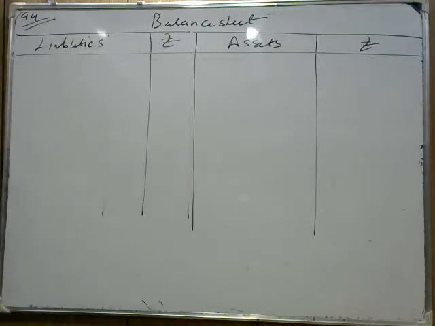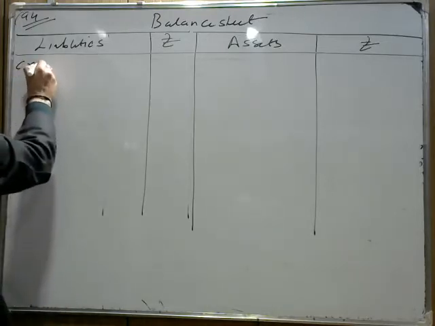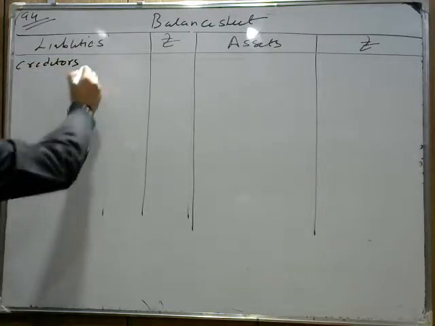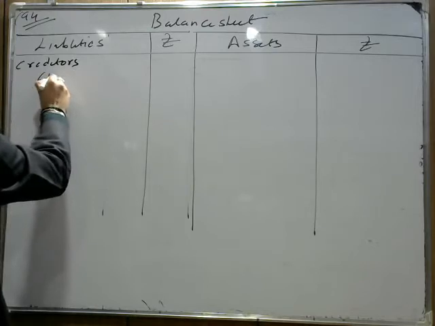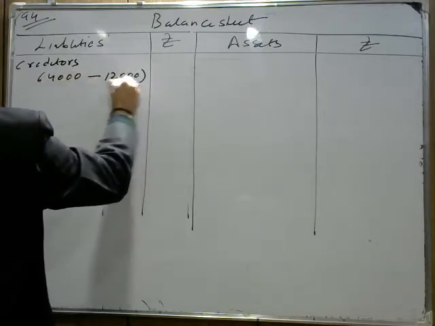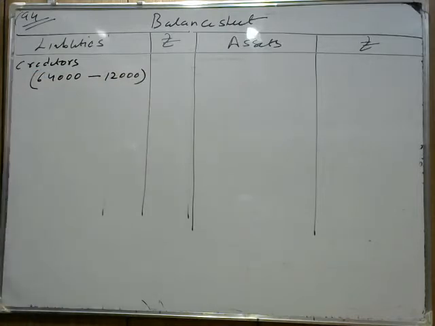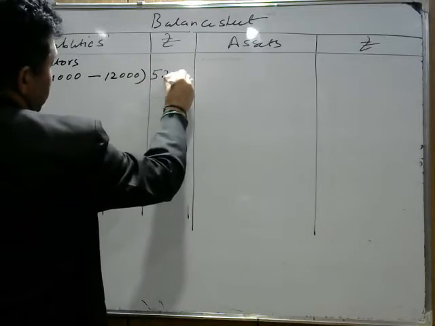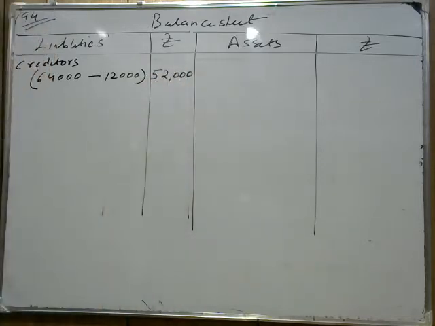Okay, the first thing is check the capital. First check the liability part. How much creditors given? The creditors, if you see in the question, creditors in the book is given 64,000. Now out of 64,000, we do not have to pay 12,000 now. So how much is the benefit? How much do we have to pay creditors now? It is coming 52,000. This part is clear. Now we have to pay creditors 52,000.